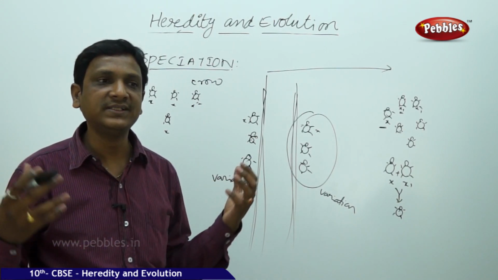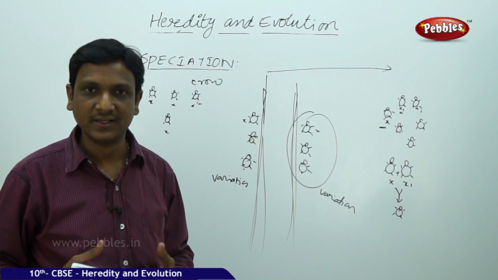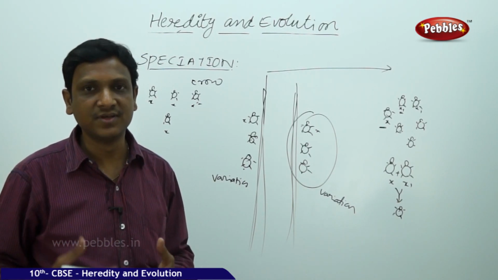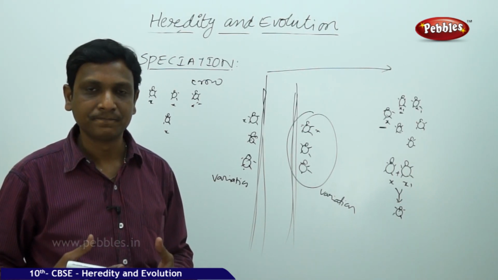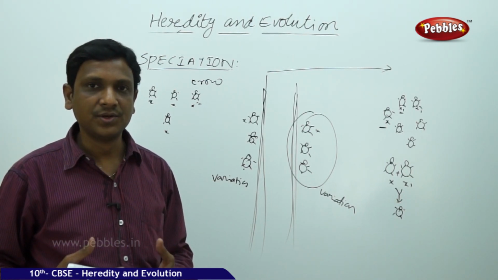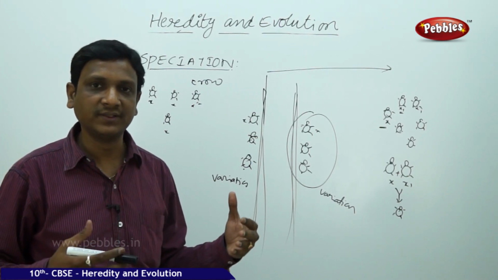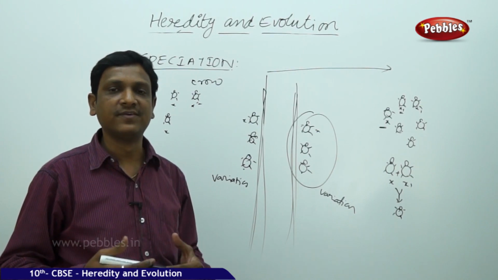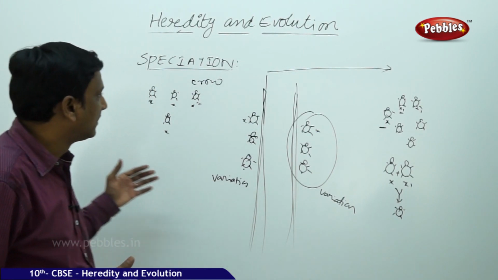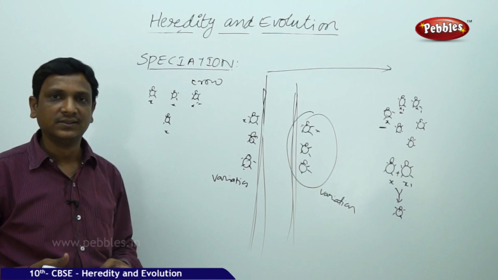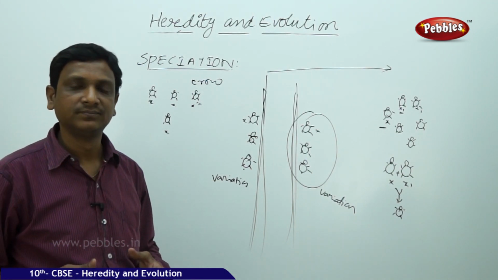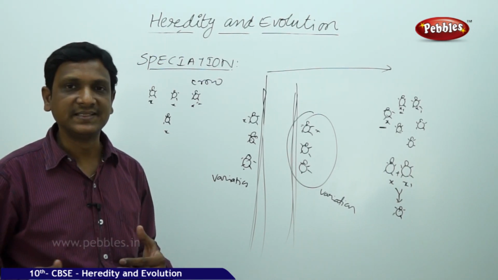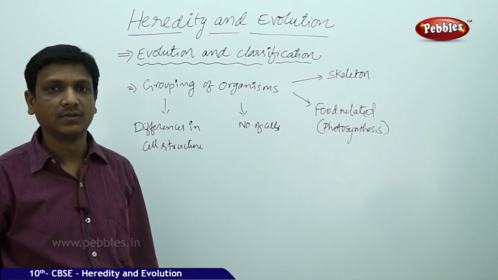So this is the way these various species evolved on this planet. This is the way the diversity has come. That is explained and observed by Charles Darwin. About the variations, we got the information from the observations of Gregor John Mendel, and the process of evolution is explained by Charles Darwin. So he made certain observations. There are some proofs for evolution that we will see in the next part of the lesson.